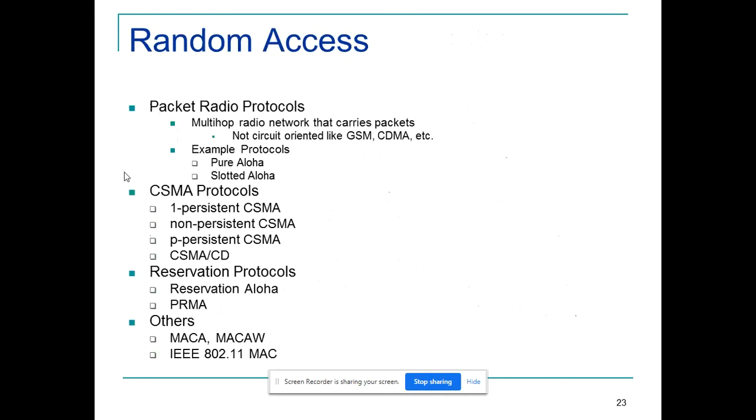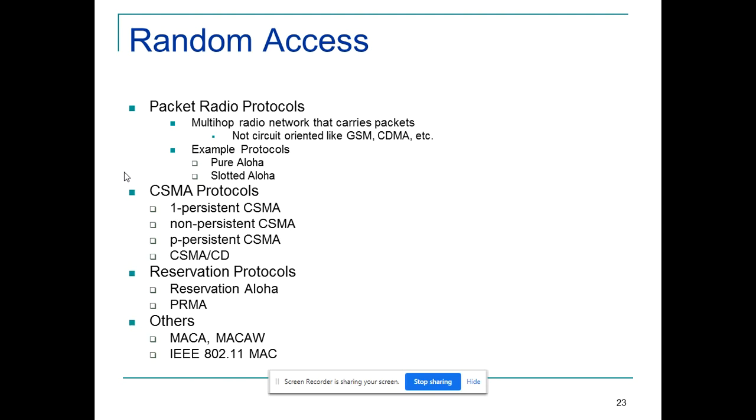You have already come across this in your networks course, but anyway I will give you an orientation. Basic packet radio protocols for random access schemes: pure ALOHA, slotted ALOHA. Based on CSMA protocols, we have four variations. Reservation protocols are also available.